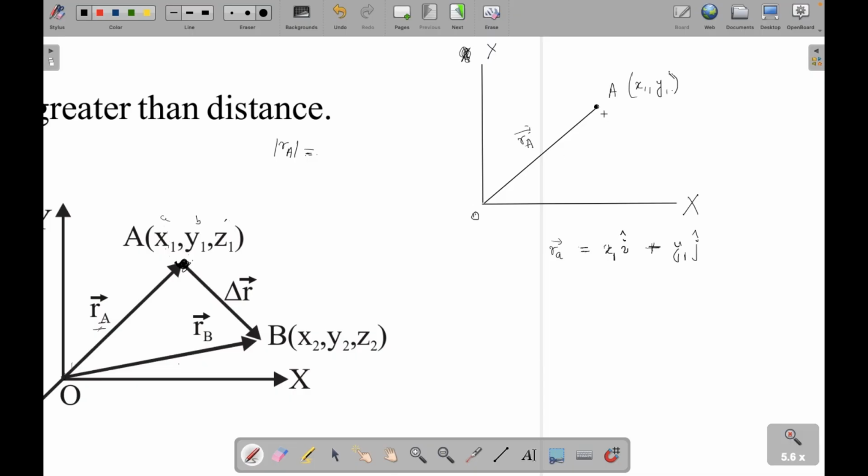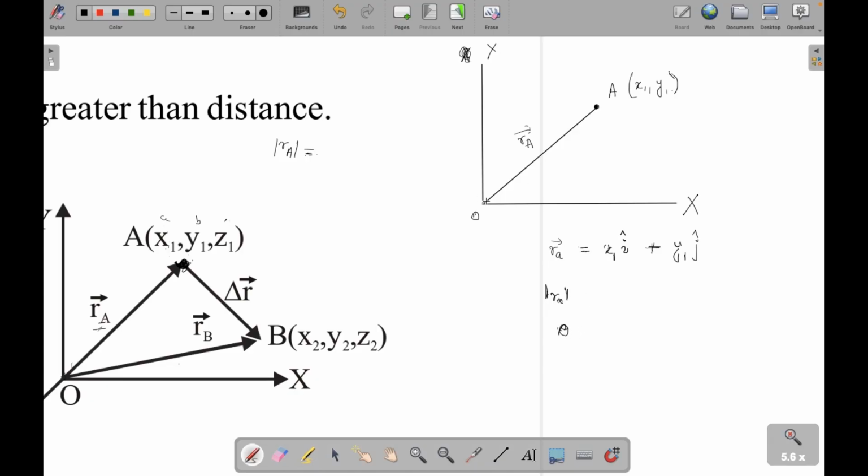Now you know the position is a vector quantity. How will you find the two things? First is the magnitude, which we write as RA, like this. And the direction you can write in terms of tan theta. So what is theta?